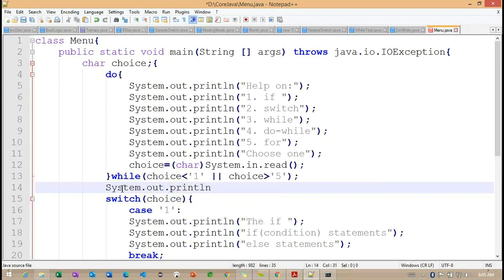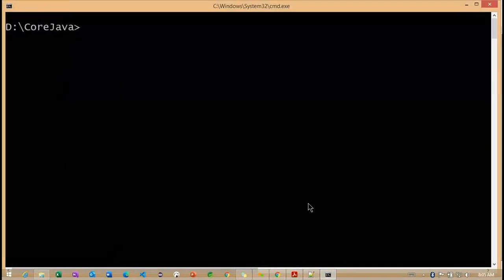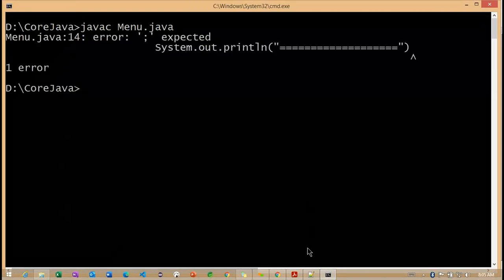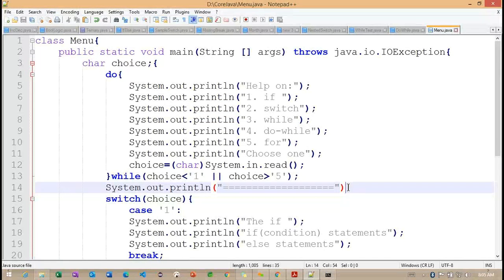So basically we can make some difference here. System.out.println here. Now I want to provide some understandable message here. Clear the console, compile one more time. Oh, here I did not provide the semicolon.